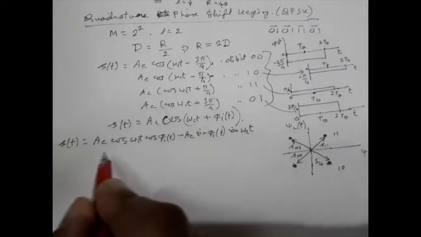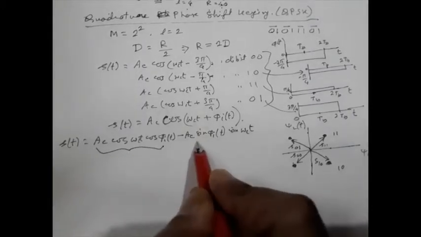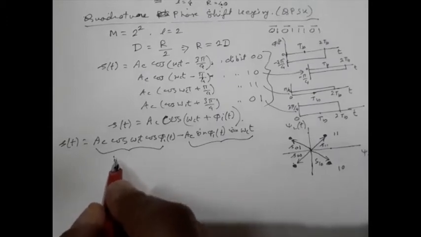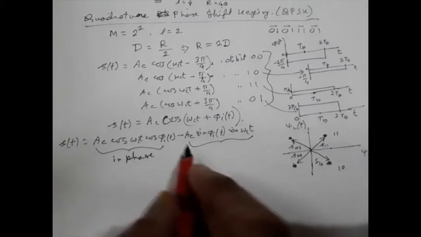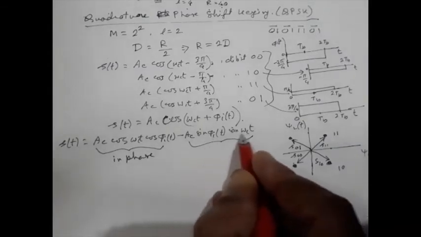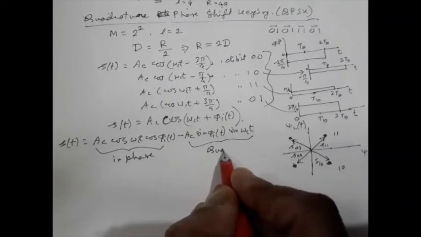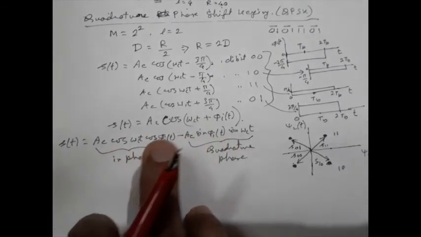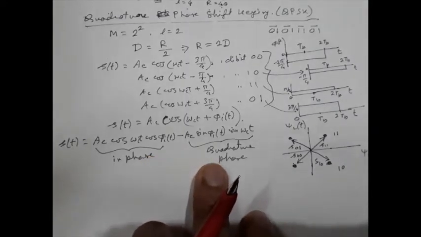Clearly we have two distinct components of this QPSK. This component is the in-phase component, and this one is the quadrature component, and using this expression we can design the block diagram for the generation of QPSK signal.